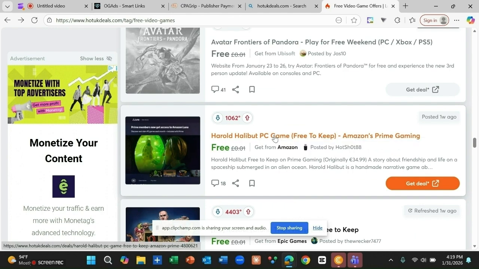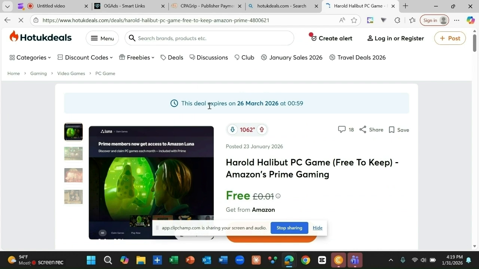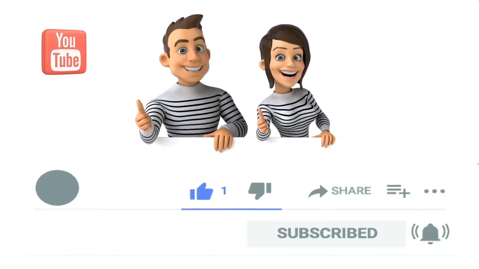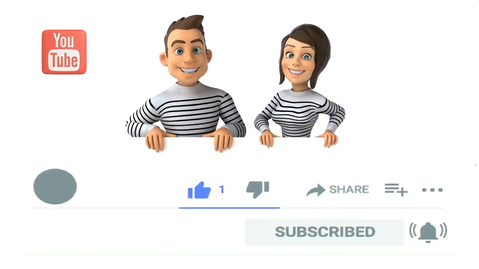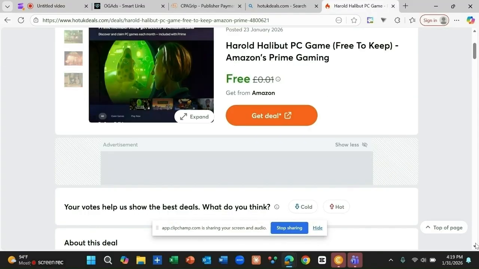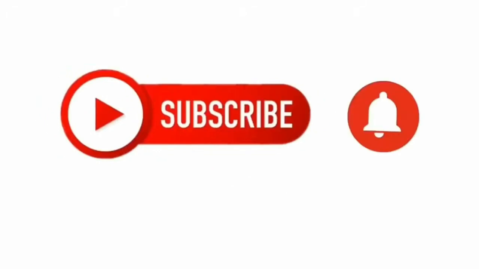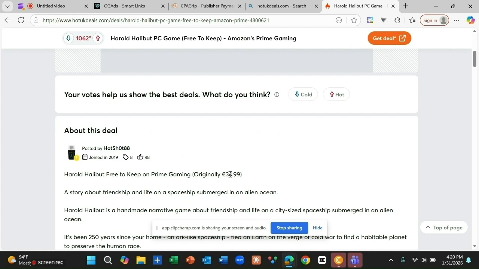When you click this heading, it's going to come up like this. You can see right now, this deal is going to expire on 26th of March 2026, meaning that from January through February, almost to the end of March, you are free to start playing this game. Which is very awesome. They say the Amazon Prime free-to-keep games are originally 34.99 pounds, which is a very big amount, and this is what I'm going to be offering to you for free.